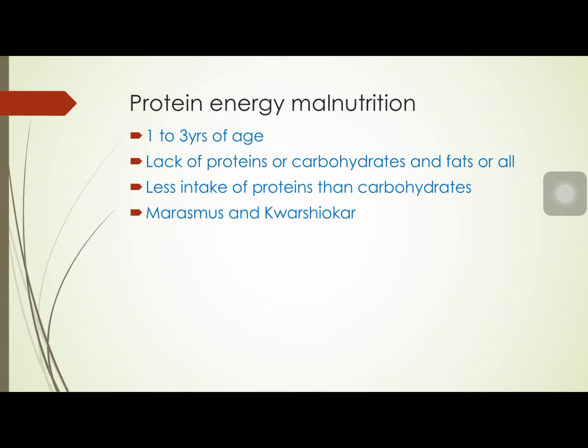Less intake of proteins than carbohydrates can also happen. A person may be taking a large amount of carbohydrate but no protein, which is very important for body growth and for repairing damages in the body. Carbohydrate provides us with energy, but it doesn't provide body building things, and that we get from proteins.